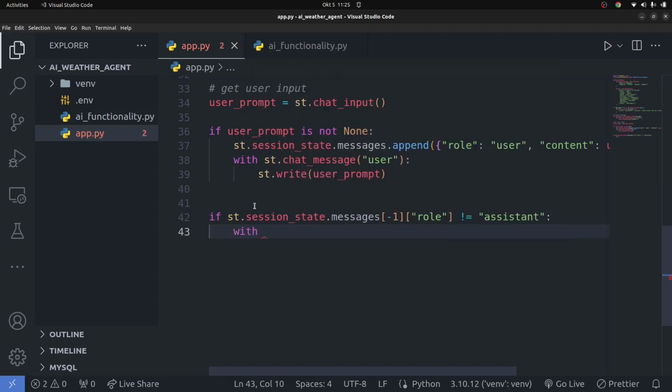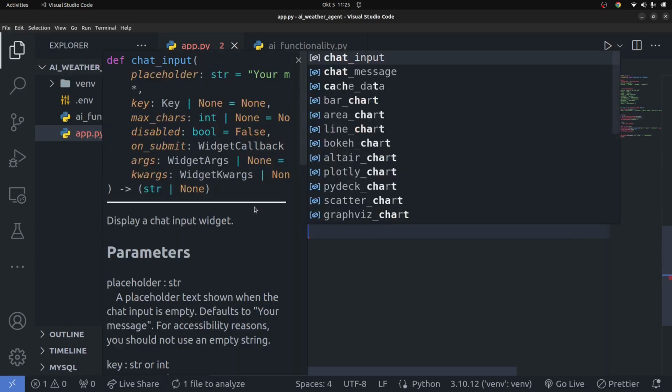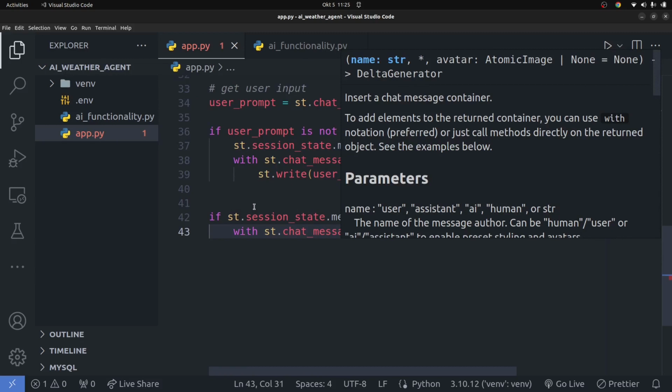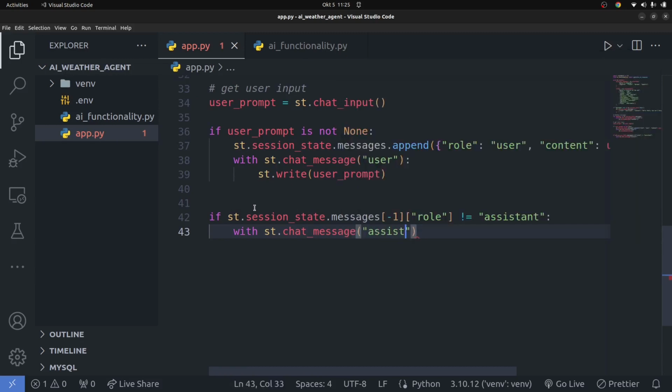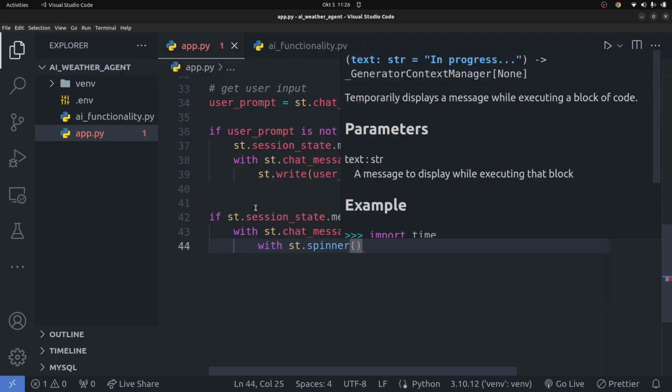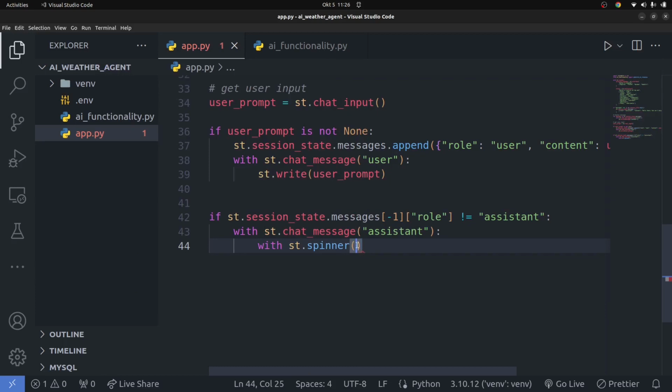You're going to say with streamlit.chat_message, and you're going to pass in the role as assistant. Let me get that spelling right, assistant. And you're also going to have another context manager in here. I'm going to say st.spinner. You're going to display a spinner because it can take a bit of time to load and display the data, or basically the AI response. So you're going to create a spinner in there. You're going to give it a name called loading, just like that. Okay, loading. Okay, so that's it.